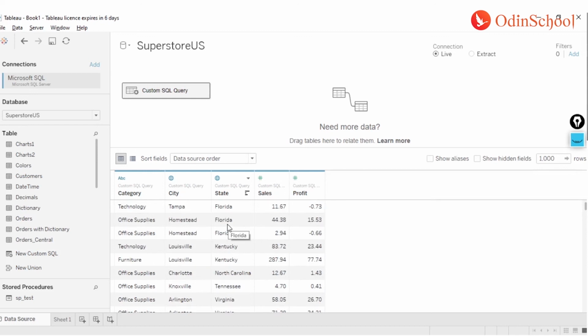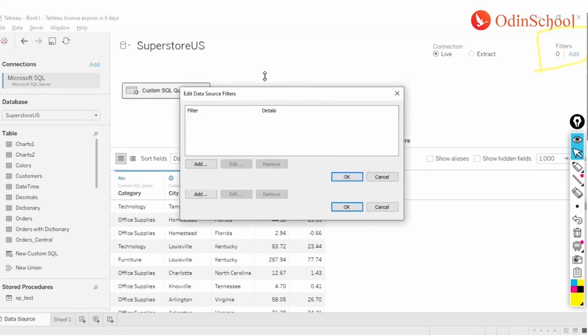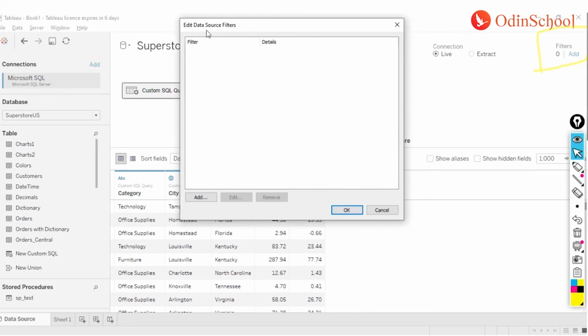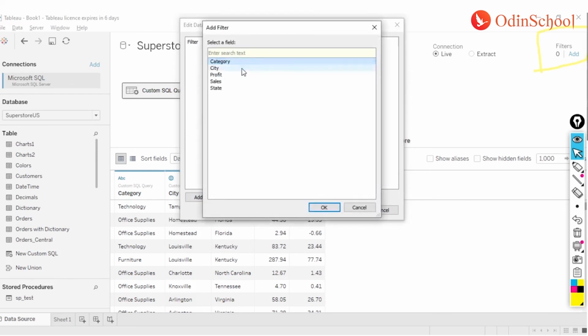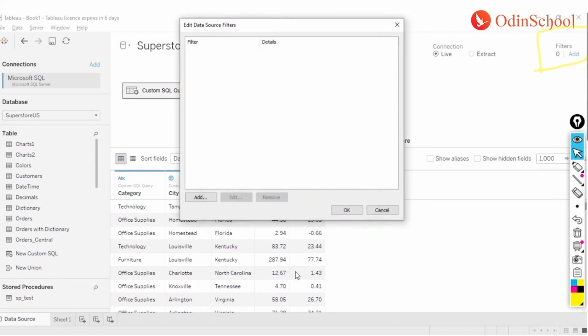What I will do is go to this filter interface on the right hand side top, where I can click on add filters. If you see, there are no filters for now, and hence the count is 0. But if I click on this add filter option, it gives me a new window where it says edit the data source filters. Here I can click on the add button, and Tableau asks me which column I want to use as a filter. So I'll select state and say okay.